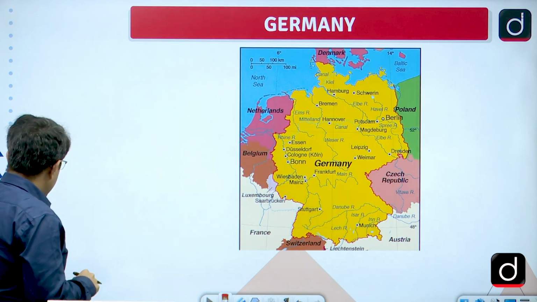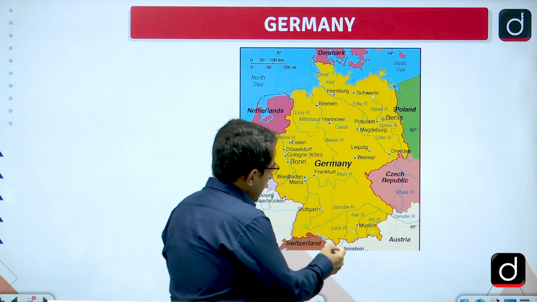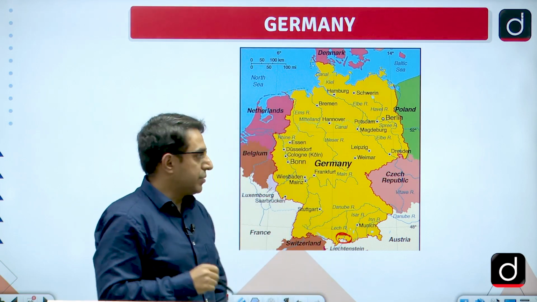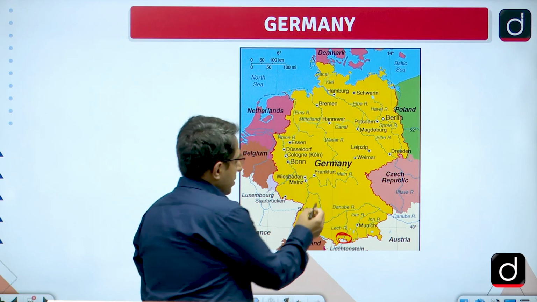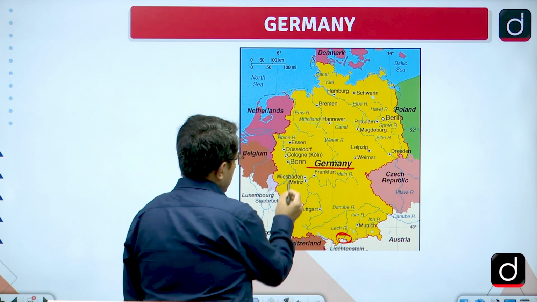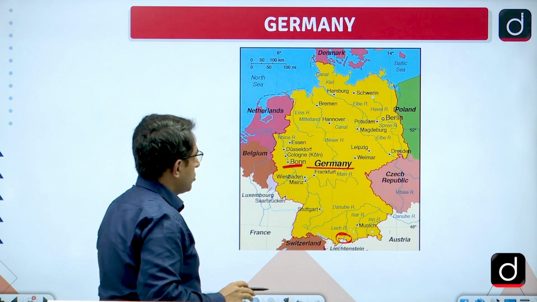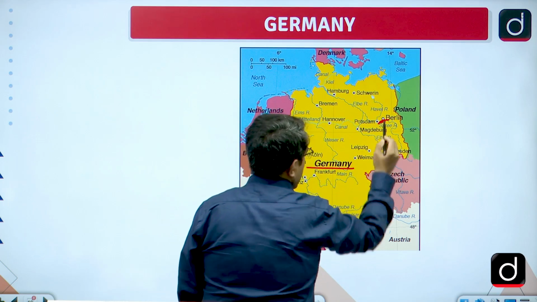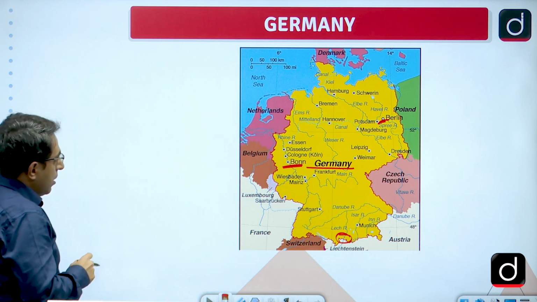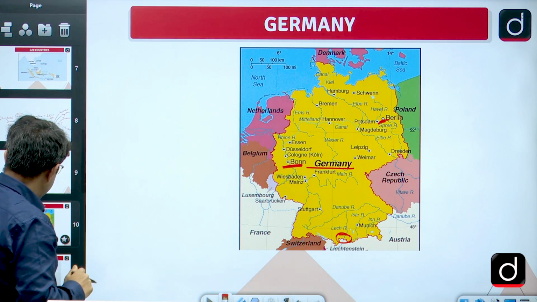So, let us look at the location of Germany, right. This place is located somewhere here, towards the south of Germany. Here in Germany we can see some other places also, the capital Bonn, and some other places are also there. Berlin is also there, right. It is actually Berlin. So, we can see the location of Germany.